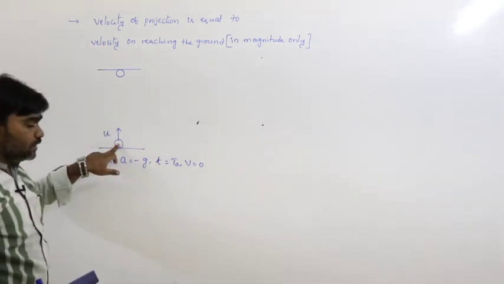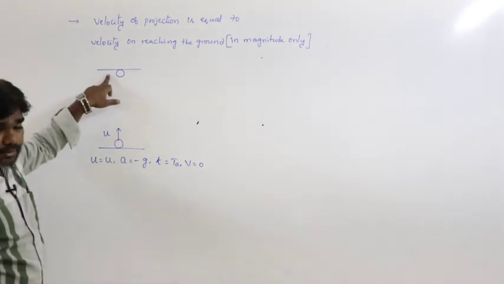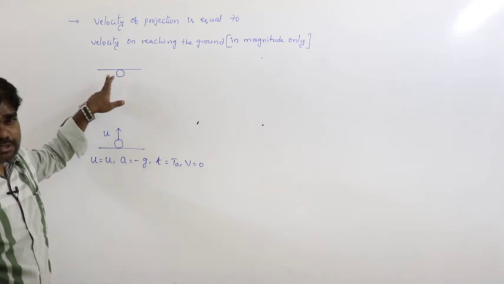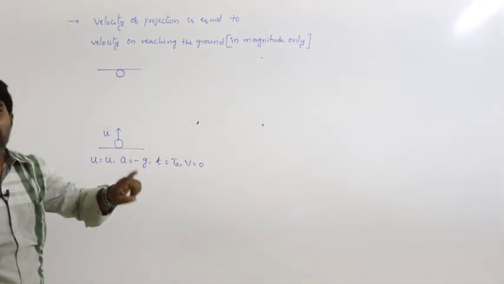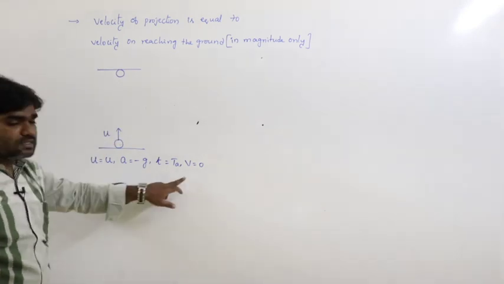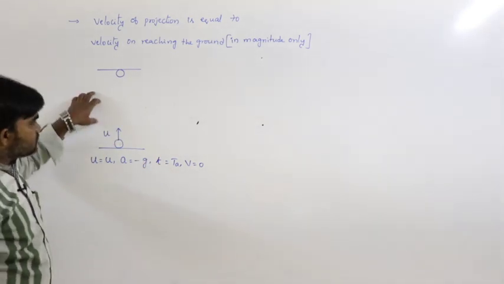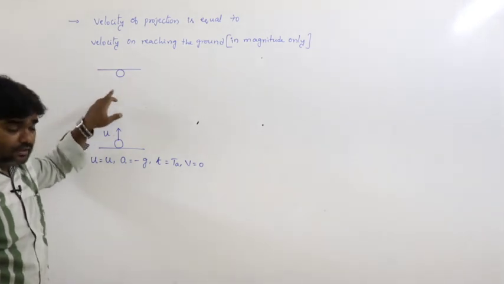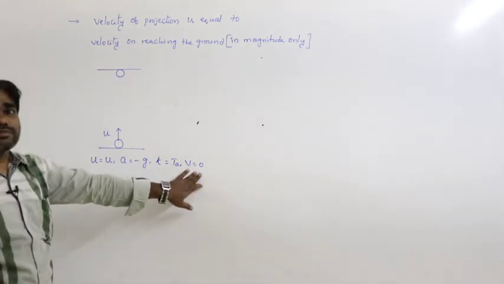If the body is projected upwards, after a certain time the body reaches the maximum height. Which point is considered the maximum height? Where the velocity of an object is 0, that is considered the maximum height. Here I am considering the body reaches the maximum height, that means velocity must be 0.